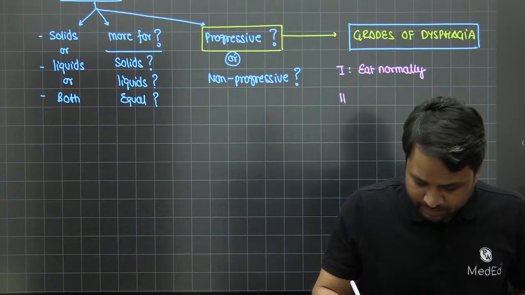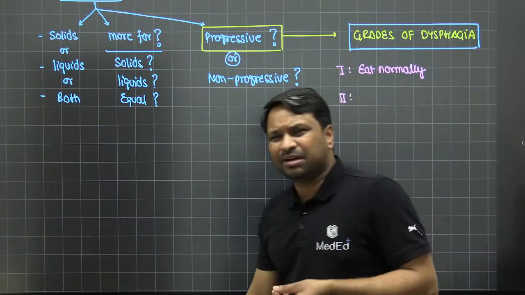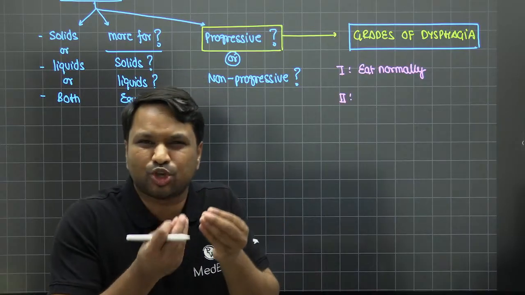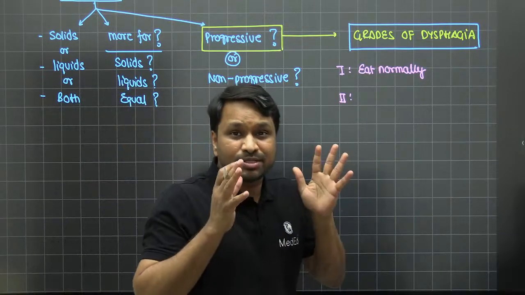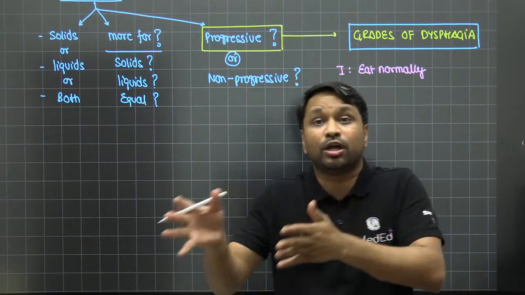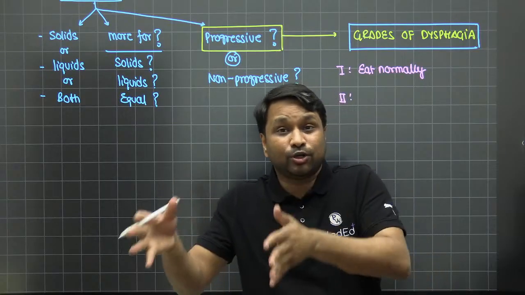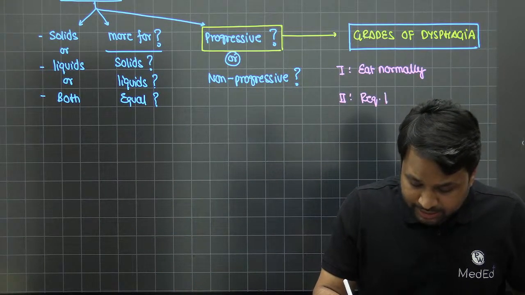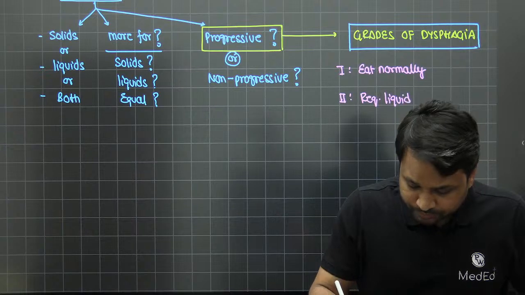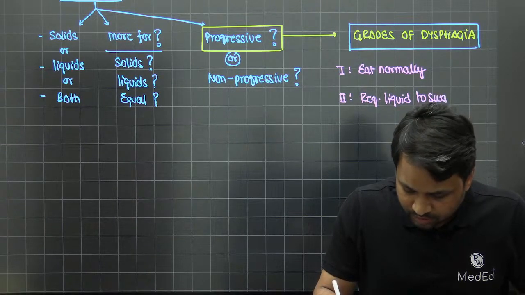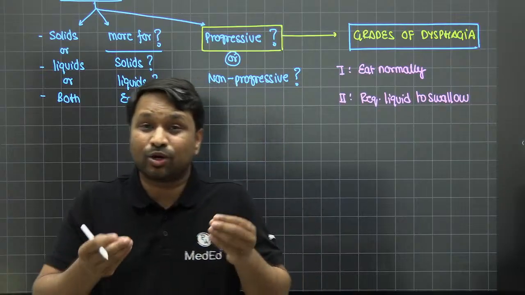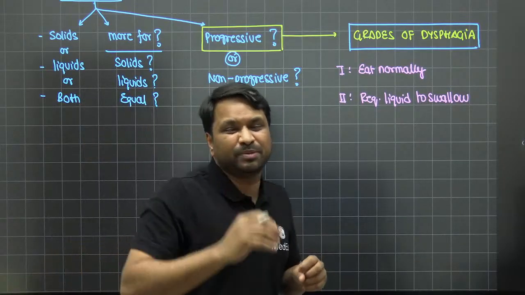Now, grade 2 dysphagia, the patient says, sir, every time now I take a bite, in order to gulp that bite, I need some amount of liquids. I need to soften it, otherwise it is not going down. So there's some sort of an obstruction which is not allowing the solids to pass. So grade 2 dysphagia is when the patient requires liquid to swallow. He says, I cannot eat solid feeds. I need to keep sipping, right?